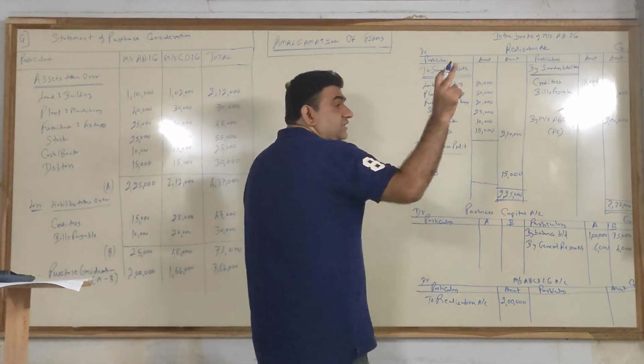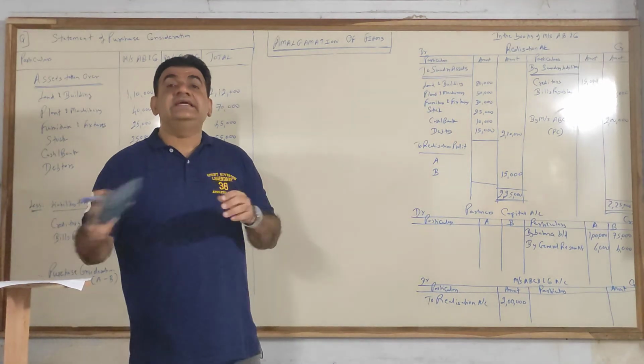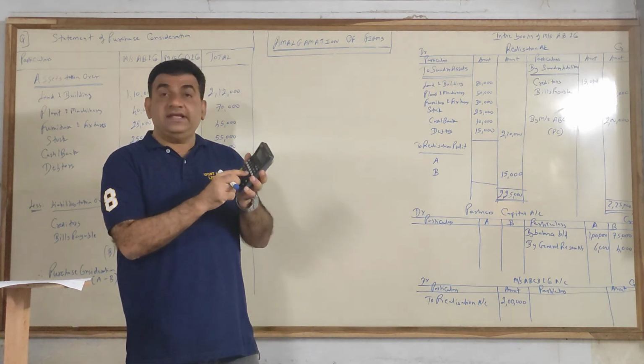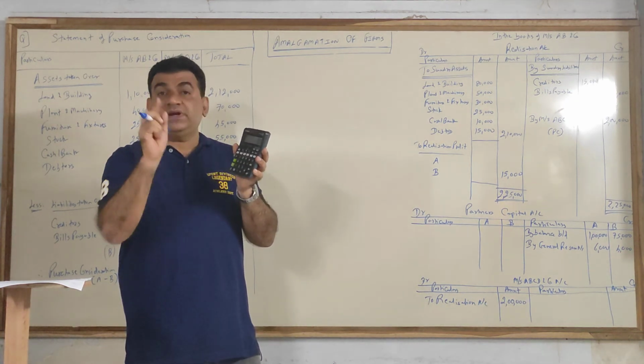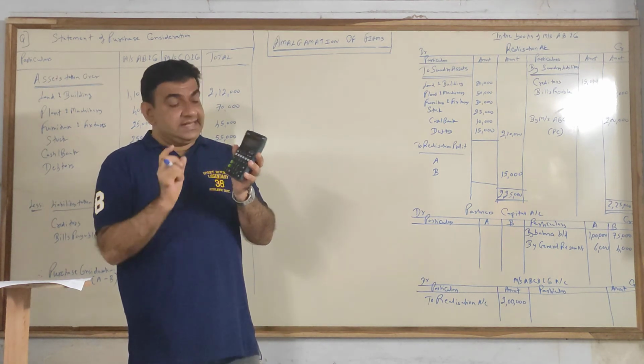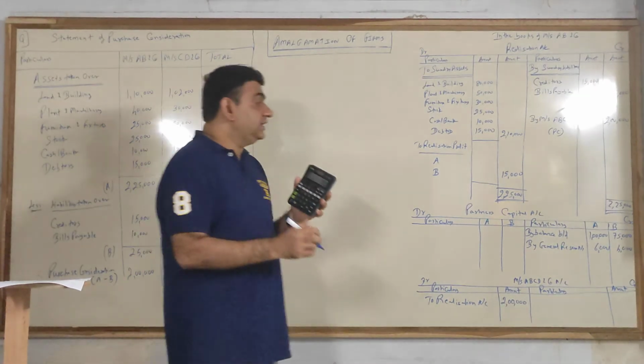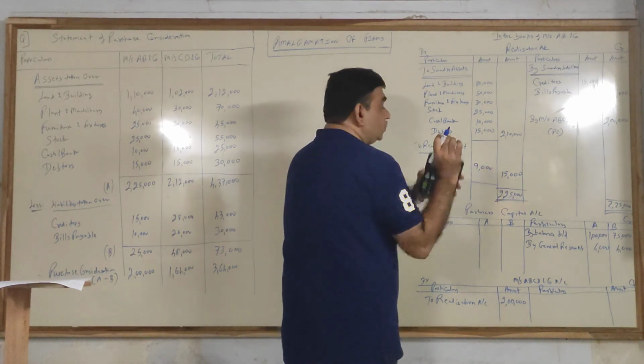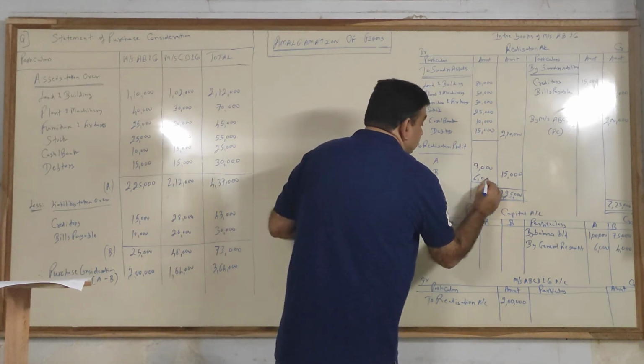So 15,000 divide, again I'll show you in the calculator. 3 plus 2 is 5. So 15,000 divided by 5, you get 3,000. Press multiplication sign twice. A's share is 3, so into 3, 9,000. B's share is 2, so into 2, you get 6,000.